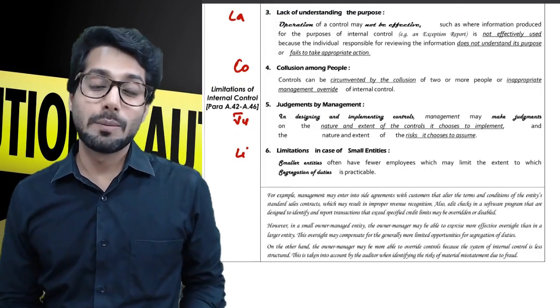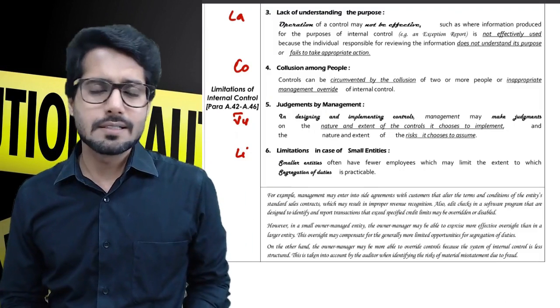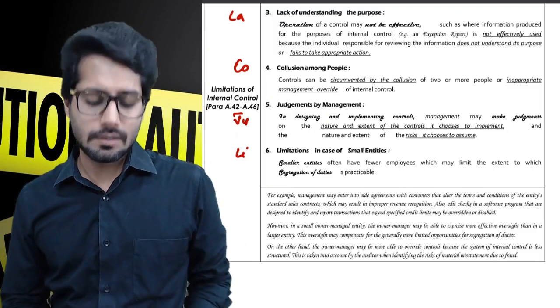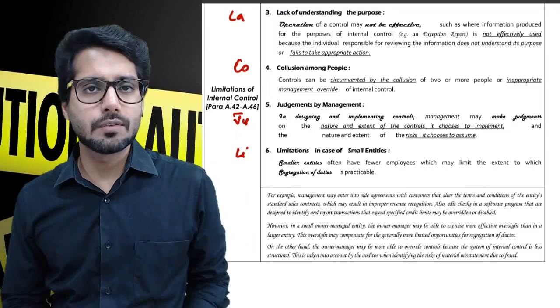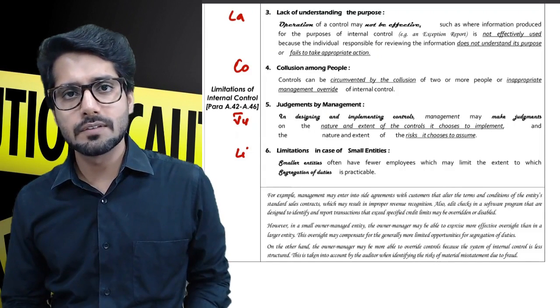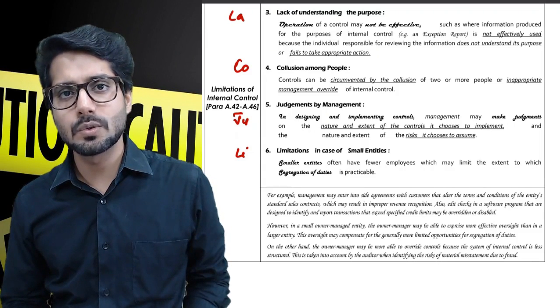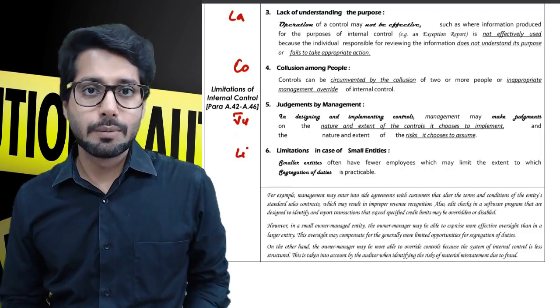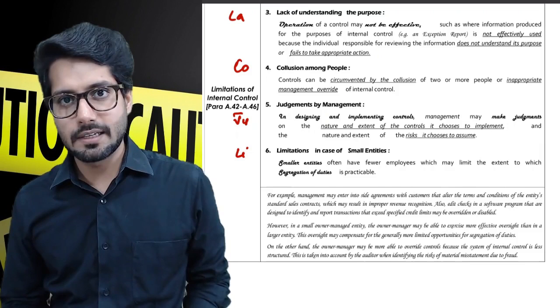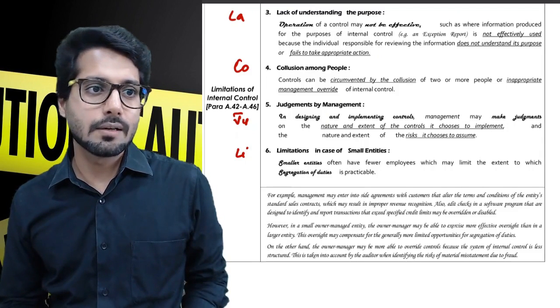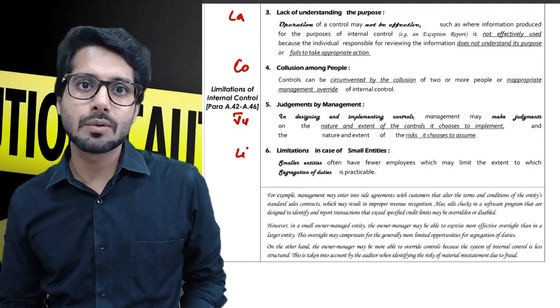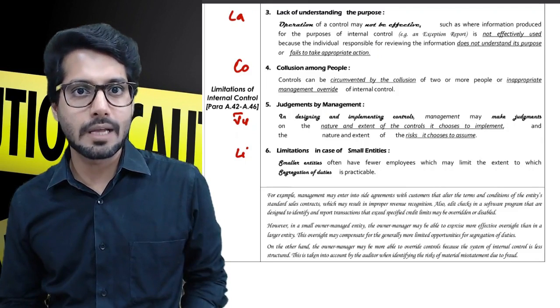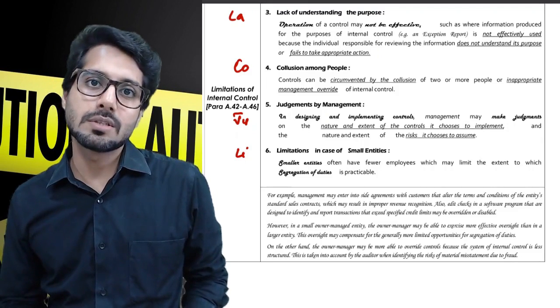Lack of understanding the purpose. Operation of a control may not be effective. The internal controls, however effective you have applied them, will not be effective if the exception reports generated are not utilized in the right manner. If an alarm comes out because of a specific transaction that is taking place, this exception report should be acted on in the most timely manner, to avoid any more such instances.